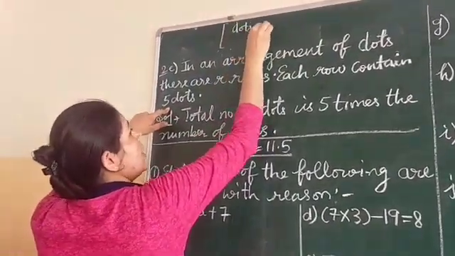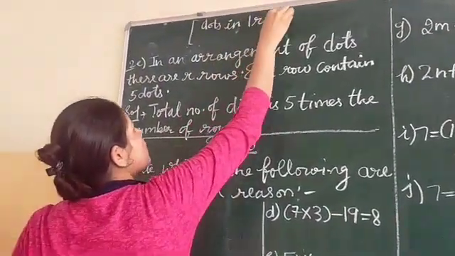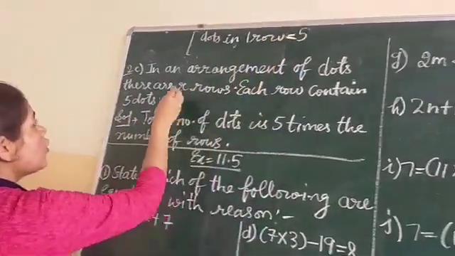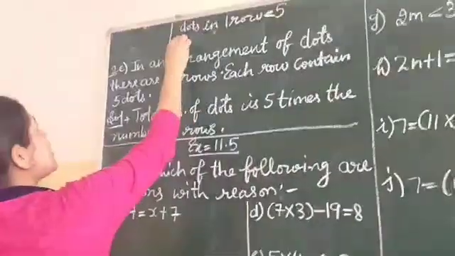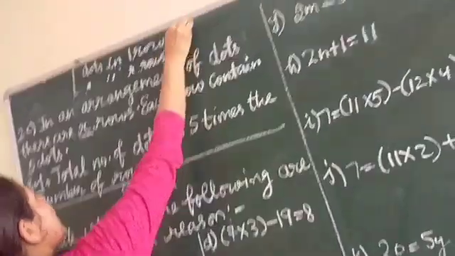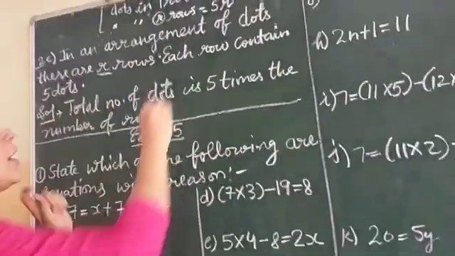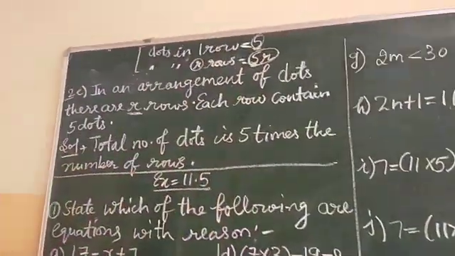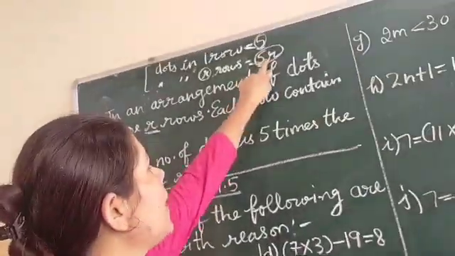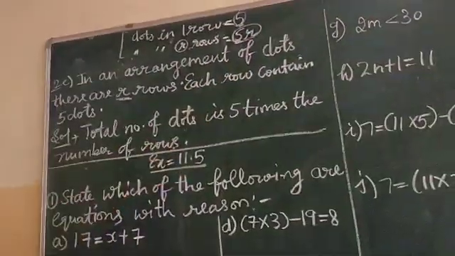Dots in one row. In one row, how many dots are there? 5. So in R rows, how many dots will come? We will multiply 5 and R. 5R. So you have to write the ordinary language of this 5R. The total number of dots is 5 times the number of rows.